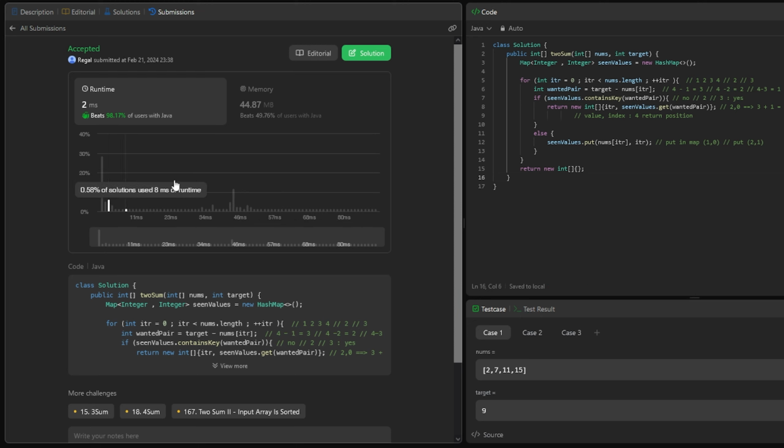This only takes us 2 milliseconds, which is a lot better than the previous one of like 44. So pretty straightforward. Not the worst problem. It was one of the first problems I was studying when I first started doing LeetCode problems a few years ago. It's a nice refresher, especially in a language I haven't really used that much. I originally learned C++, then Python, now Java. Doing all these again in Java just to get a little bit more comfortable with it. But cool, 2 milliseconds. I kind of want to be at 0, but I'm not sure at the moment which is the best way to do that, and I think it's a little bit too advanced.